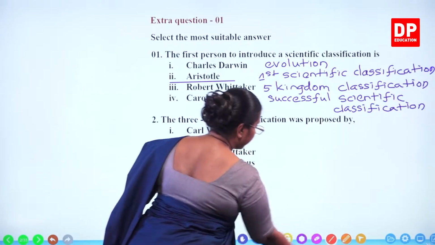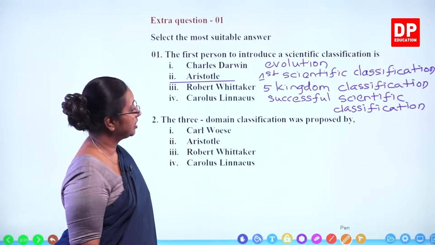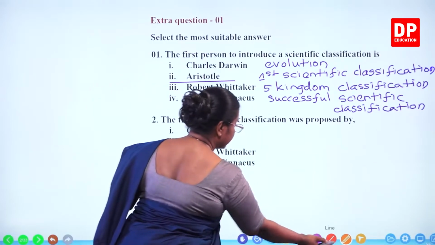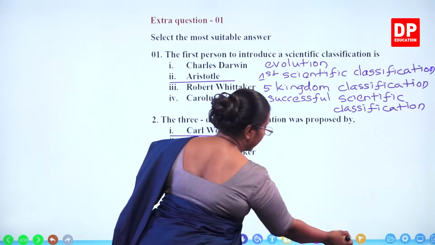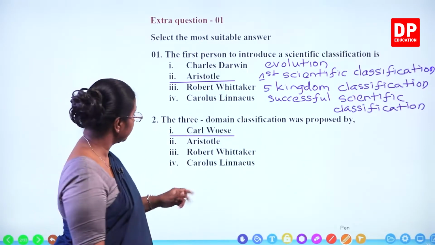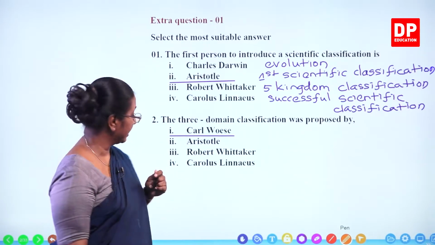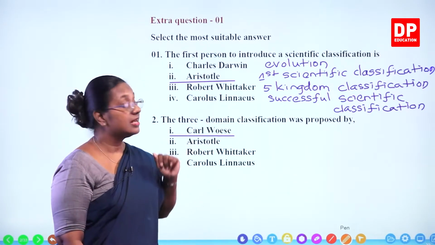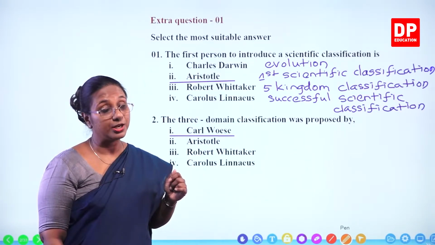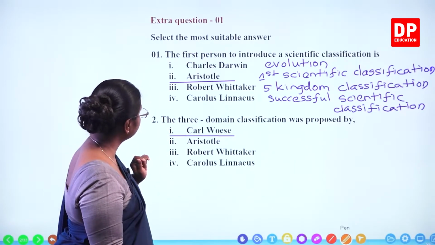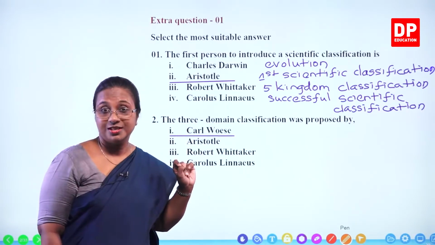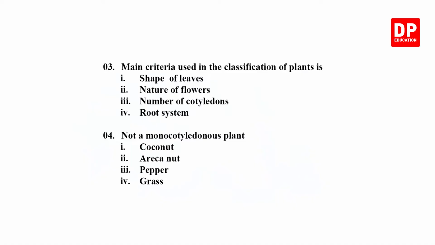Then we have the second question. The 3-domain classification was proposed by, that also you all know, Carl Woese. So you know the answer, Carl Woese. We look at the other answers as well. Aristotle, as I said again, the first scientific classification. Then Robert Whittaker, 5-kingdom classification. And Carolus Linnaeus, successful scientific classification known as the Linnaean system, and also the binomial nomenclature. So the answer to the second question is the 3-domain classification was proposed by Carl Woese. With that, I will move on to the next question.